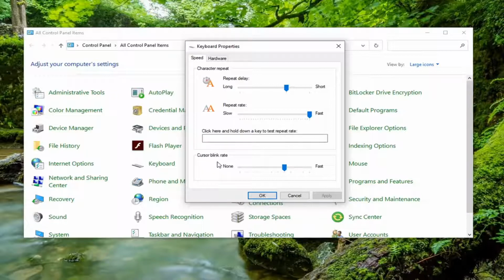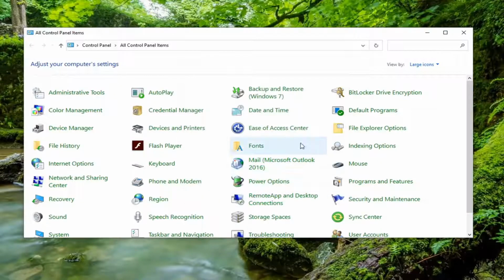I know we're making a video about the keyboard and not the cursor, but you can see where my cursor blink rate is here as well. It's four from the end, so not including the end, one, two, three, four, five, so five including the end. And like I said, the character repeat only has four different intervals you can pick from. You can see where mine is, and the repeat rate is as fast as it can go, all the way to the right. Then you would just select apply and OK if you had to make any change.